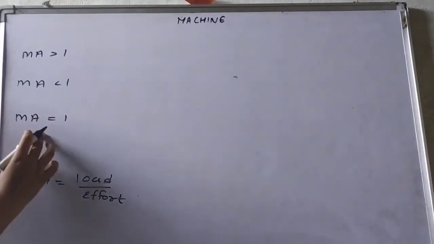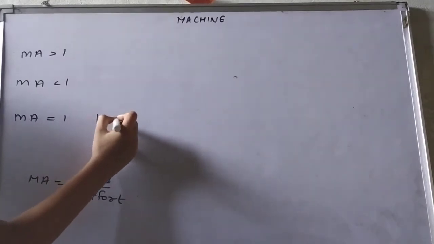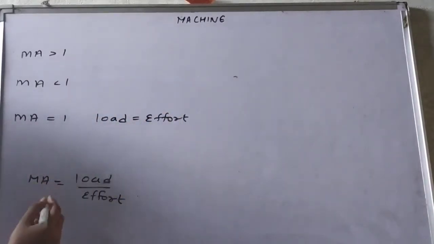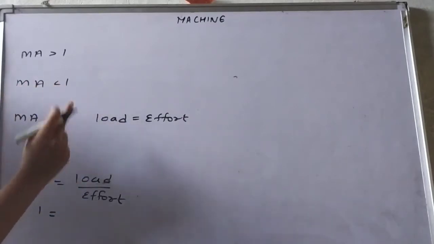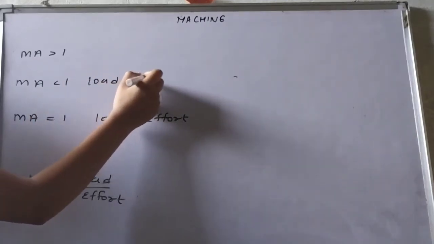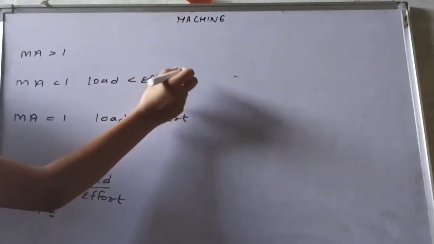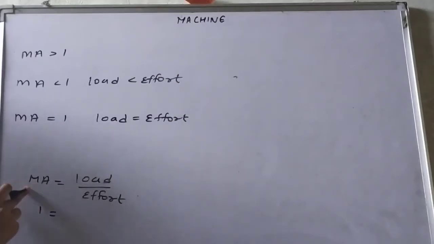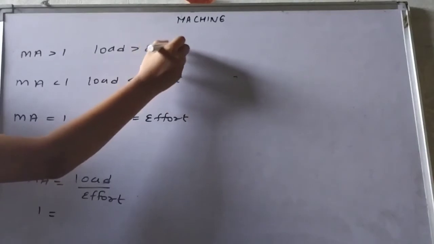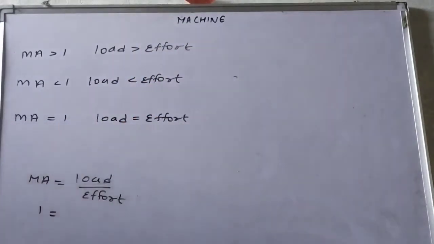When it is equal to 1, it means load will be equal to effort. ये 1 कब होगा? जब load और effort आपस में equal होंगे. And when it is less than 1, when numerator is less than the denominator, it means load is less than the effort. And when it is greater than 1, load is greater than the effort applied. Here are the three cases.